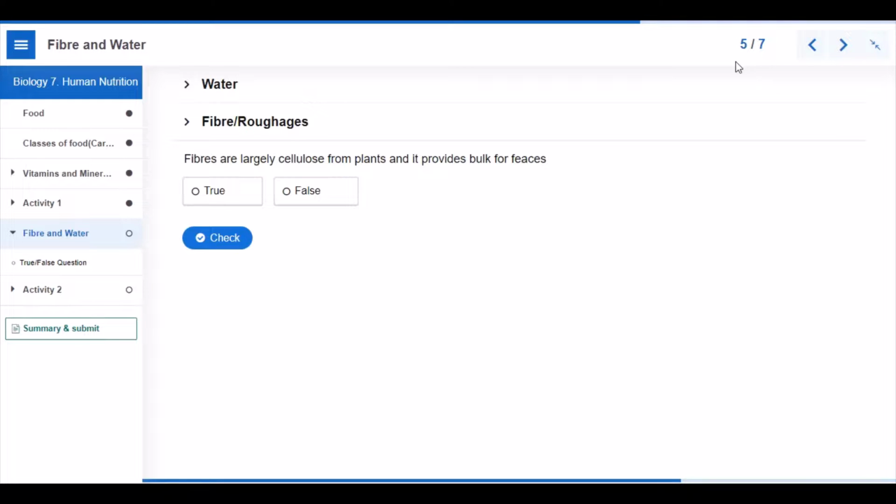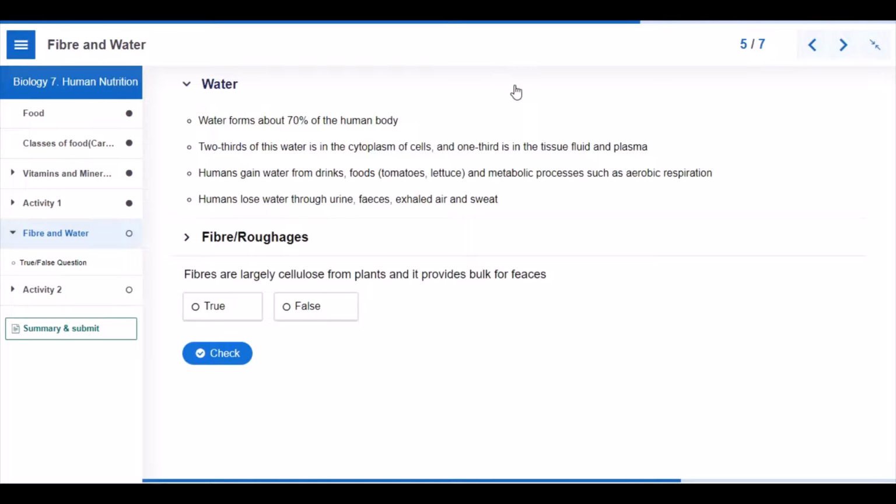Other classes of food are water and fiber. Water forms 70% of the human body. Two-thirds of this water is in the cytoplasm of cells. One third is in the tissue fluid and plasma. Humans gain water from drinks, foods, and metabolic processes such as aerobic respiration. Humans lose water through urine, feces, in exhaled air, and sweat.